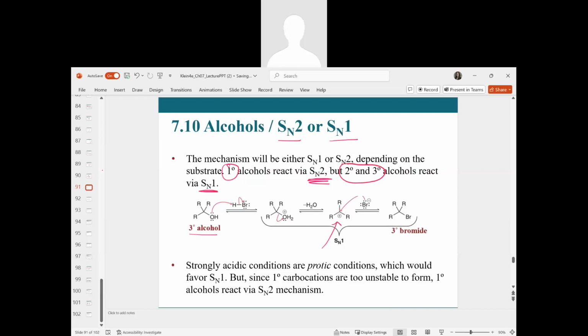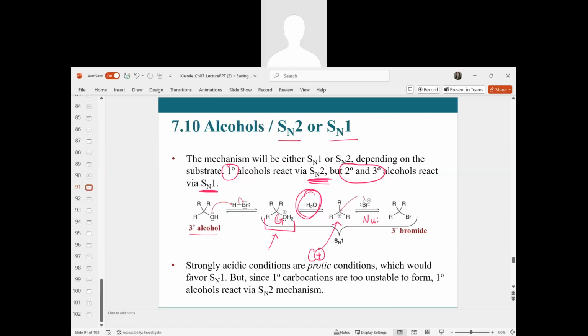In the first step, we protonate our alcohol and generate this species here. Then the water molecule is ejected as a leaving group, and we have our carbocation generated here. Then that nucleophilic attack happens in this step, and we generate that tertiary bromide.